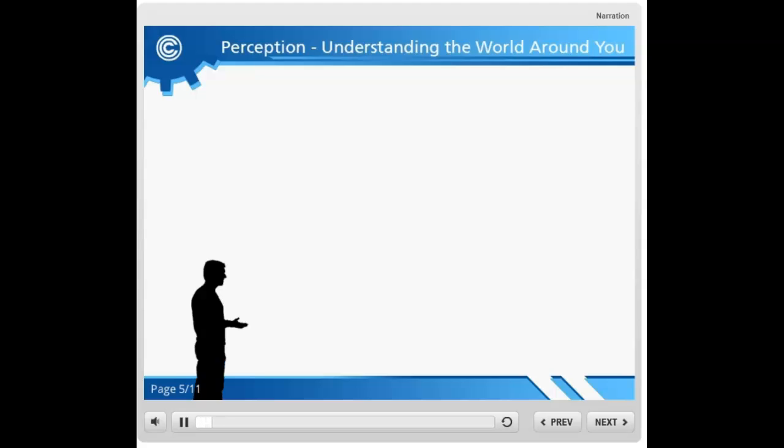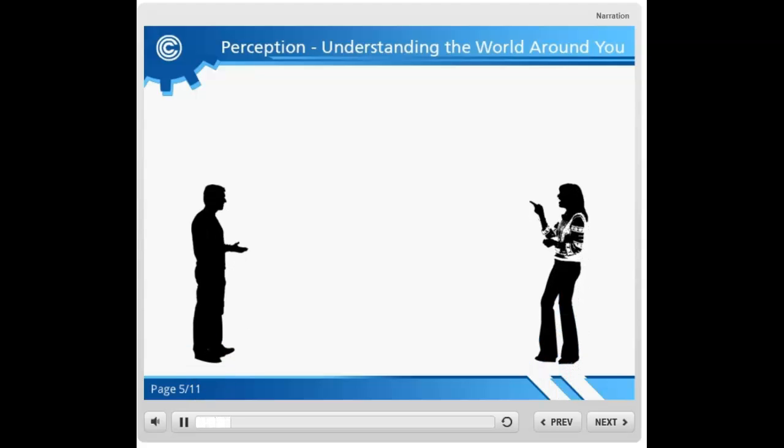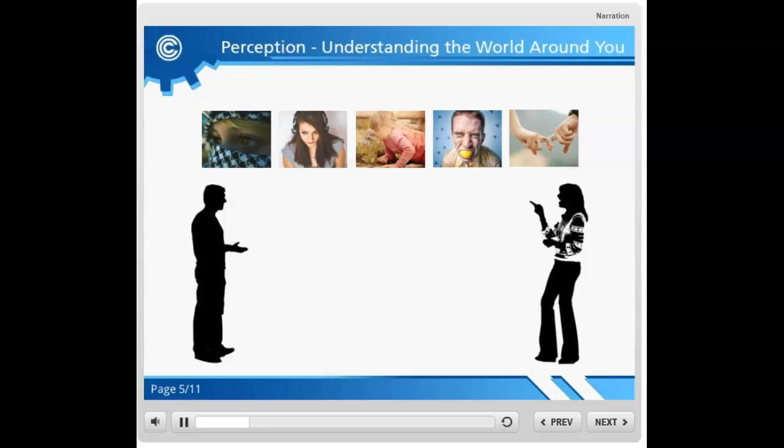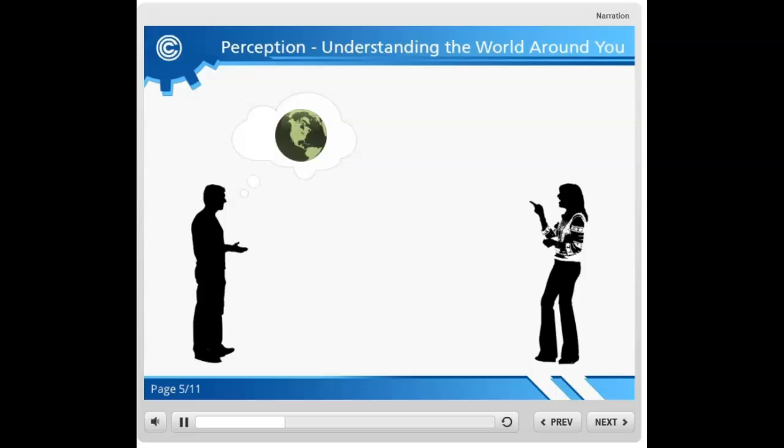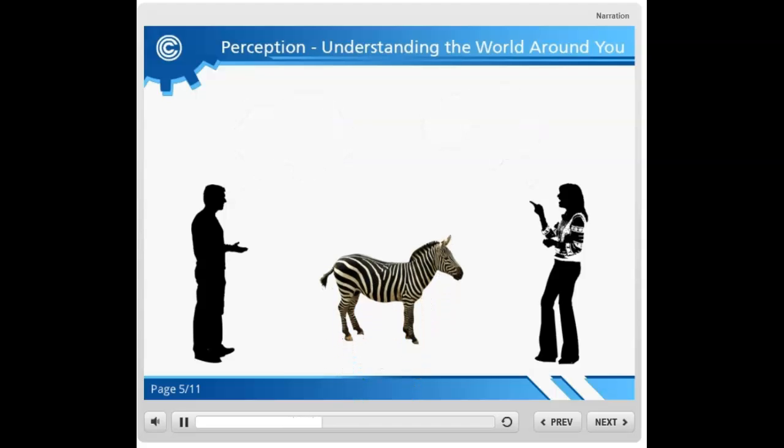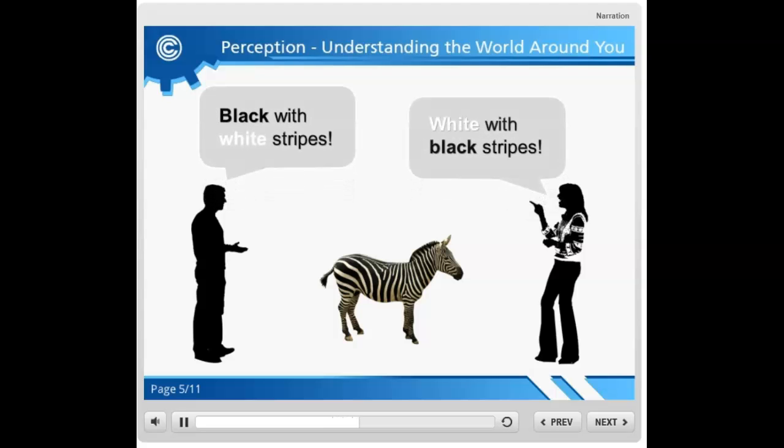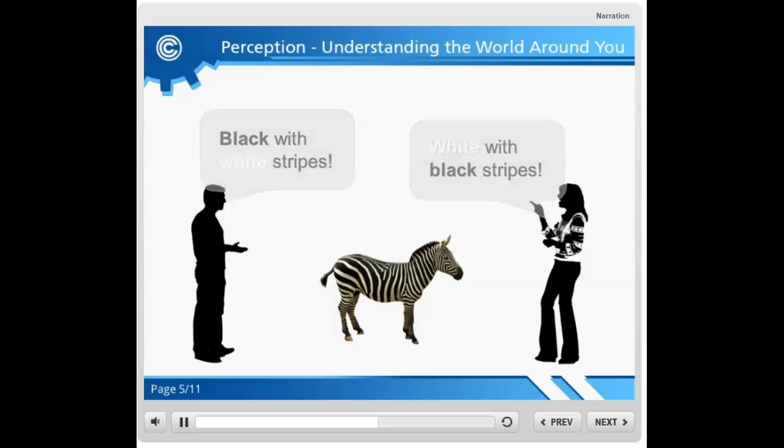Remember, perception is unique to the individual. We experience the world through our senses, and our experiences differ from each other. No two people have the same worldview. We interpret our perceptions to create our worldview. Two people may have similar perceptions, but they won't view the world in exactly the same way.